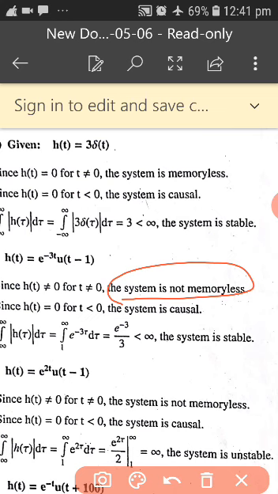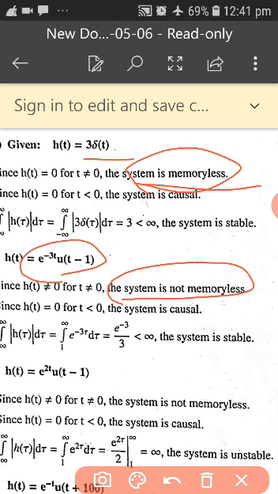Whereas in the last problem, it was just delta of t. It was the present value. It does not require any memory. Hence the system is memoryless. Whereas now, it is u of t minus 1, and it is exponential e to the power of minus t. So the system is said to be non-memoryless.